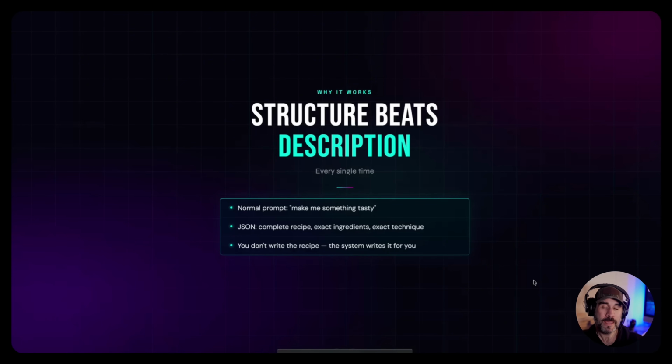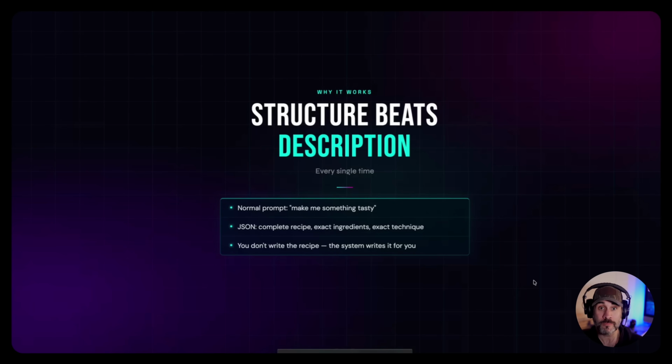So real quick, here's the simple version of what happened. A normal prompt is like walking into a restaurant and asking the chef to make something tasty that has chicken, sauce, some pasta, but not chicken parm. So that chef is going to do their best, but he's going to be guessing. Every time you order, you get something that tastes good, but it's always a little bit different. But on the other hand, JSON is like handing that same chef the complete recipe, the exact ingredients, the exact amounts, the exact technique. And when the chef follows that, now the meal is basically the same every time.